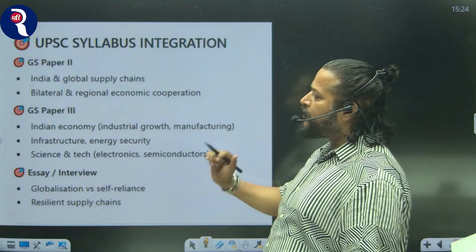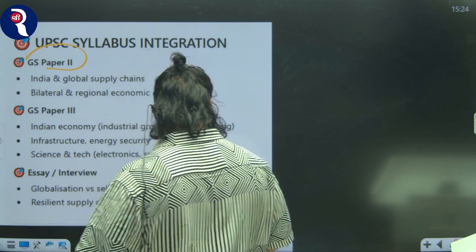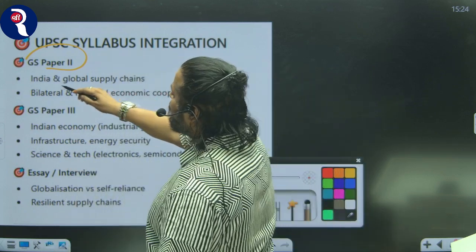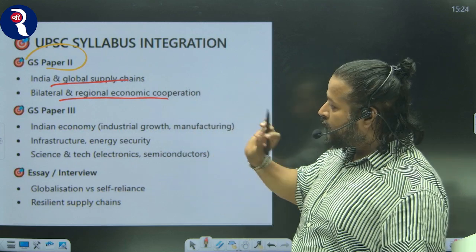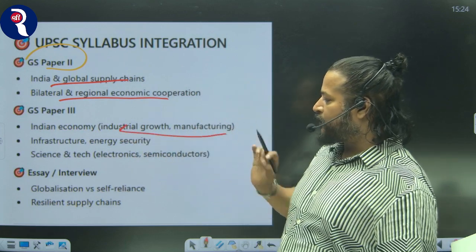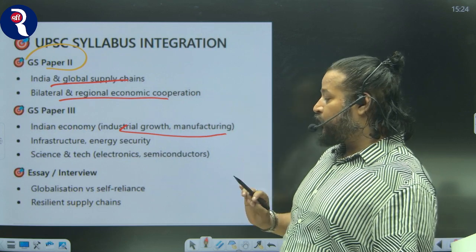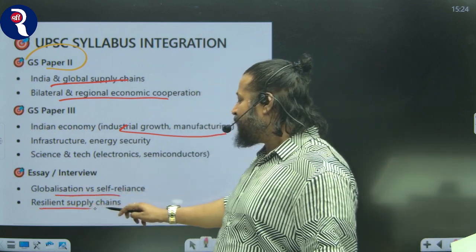UPSC syllabus integration is here. The supply chain will be a part of GS paper 2: India and global supply chains, bilateral and regional economic cooperation. In GS paper 3, it will be a part of industrial growth and manufacturing. In essay or interview, the question may come from globalization, self-reliance or a resilient supply chain.